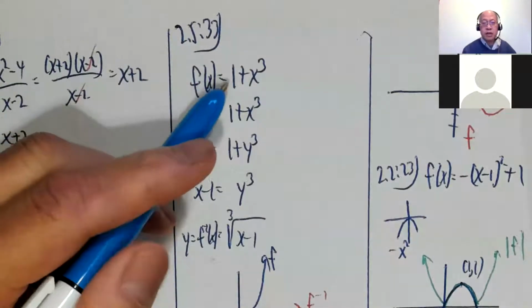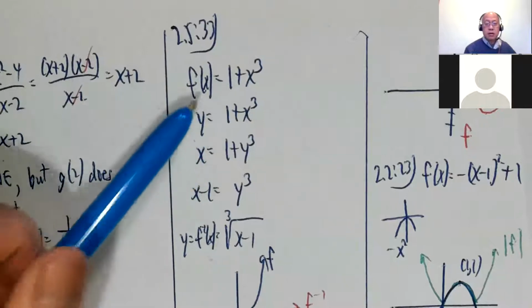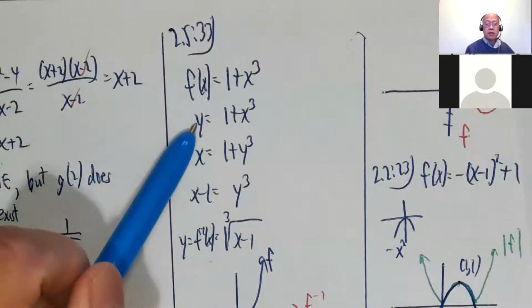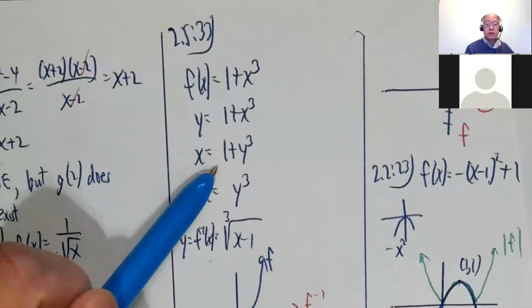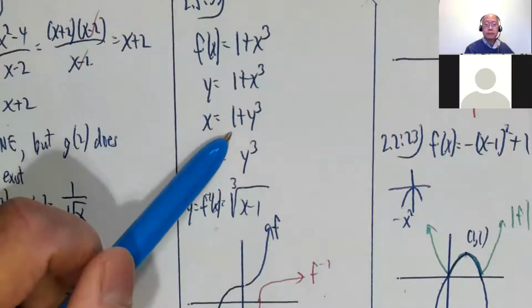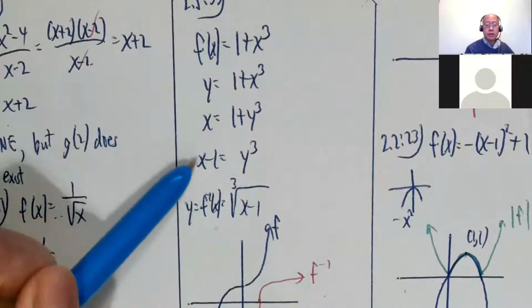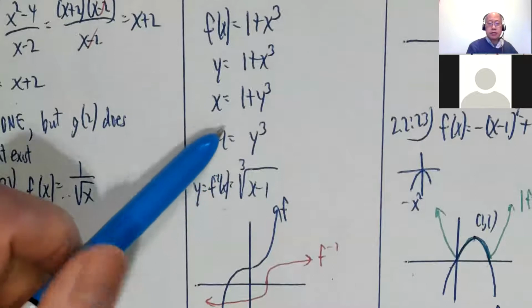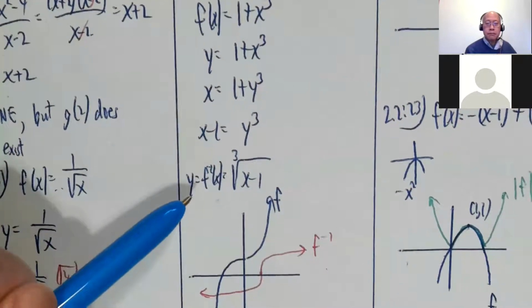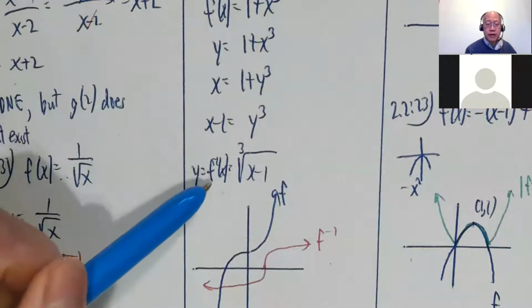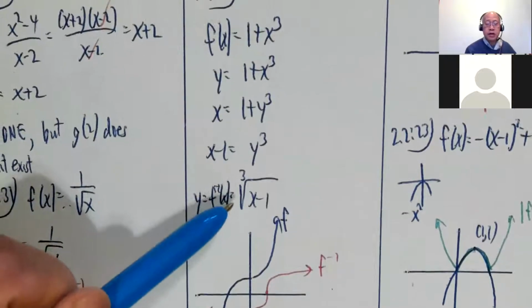F of x equals 1 plus x cubed. Okay, so call it y. Switch around x and y. X equals 1 plus y cubed. Solve for y. So subtract 1, take the cube root. So y equals f inverse of x equals cube root of x minus 1.